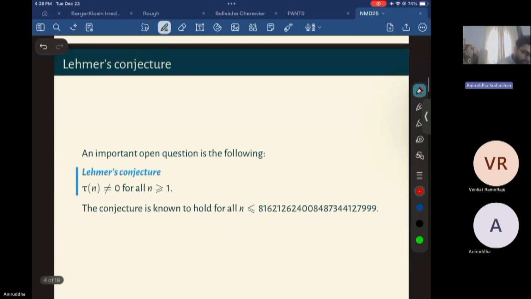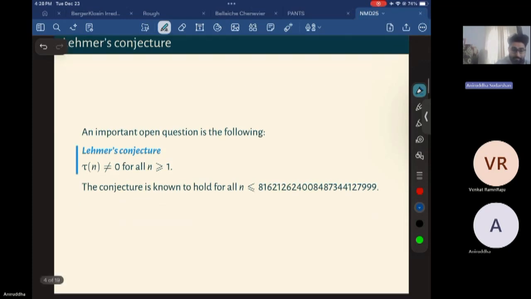So one other important conjecture, which is currently also open, is about these tau n: the fact that tau n does not vanish. This conjecture is known to hold for large n.